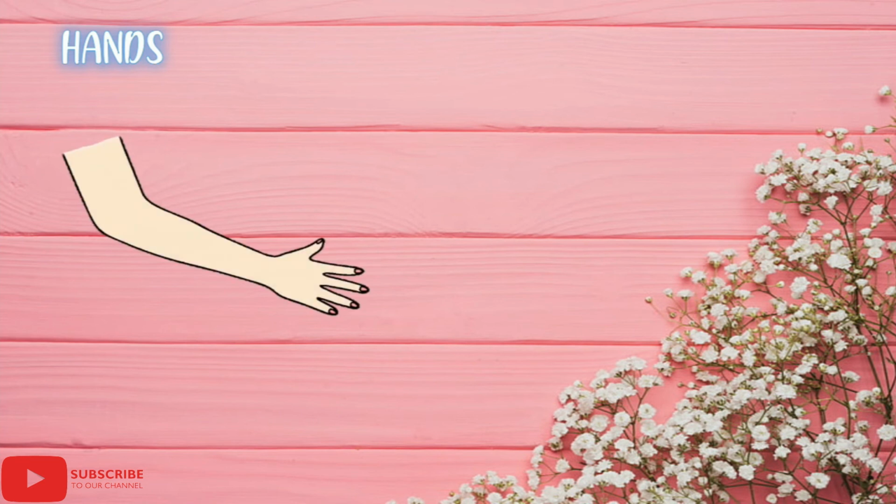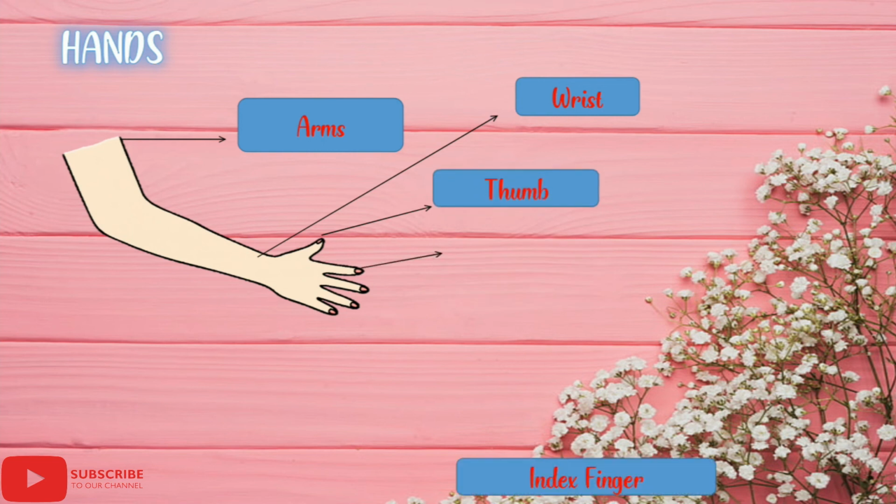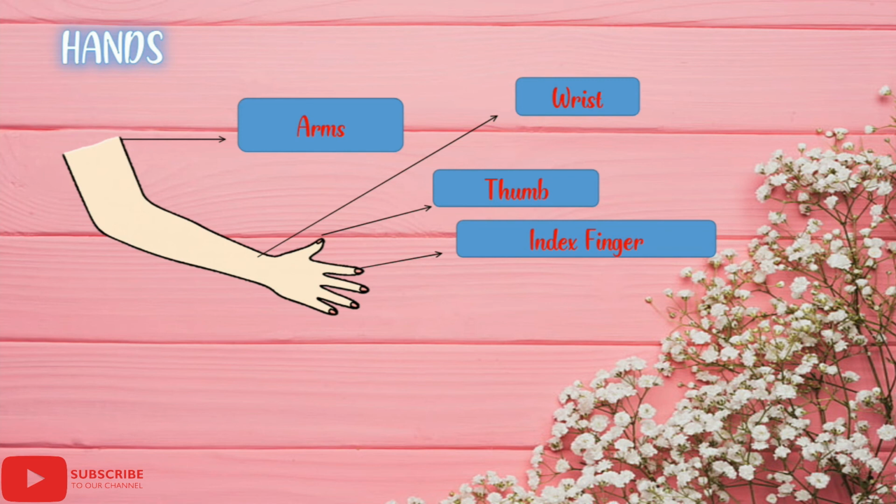Next comes hand. We have two hands. So now we are going to see what are the things that are present in the hands. The upper part of the hand is known as arms. That should be very strong. Then the middle part is known as wrist. After the wrist comes the thumb finger. We have 5 fingers and the first finger is known as thumb. Next to thumb, it is known as index finger because we use this finger to point out someone or something. So it is known as index finger.